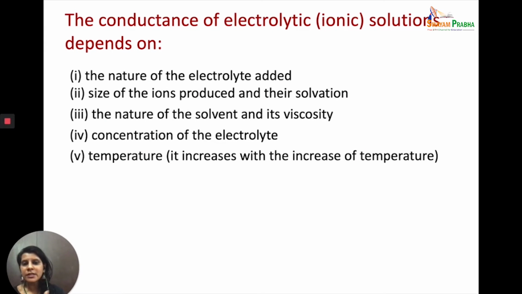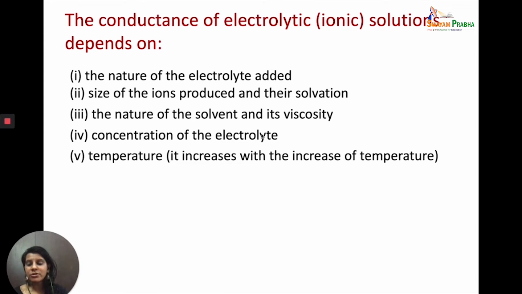Now, the conduction of electrolytic ionic solutions depends on various factors. One is the nature of the electrolyte. The more the number of ions, the more is the conduction. Then the size of the ions produced in the solution. We are going to talk about it as we proceed through the topic. Then the nature of the solvent and the viscosity. Again, we are going to study about this later.